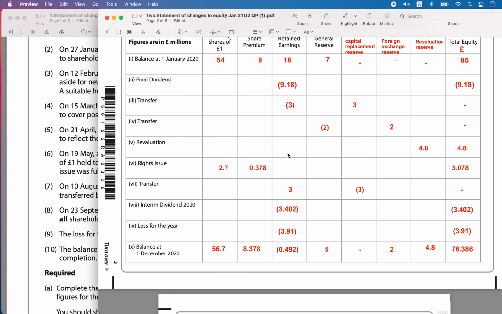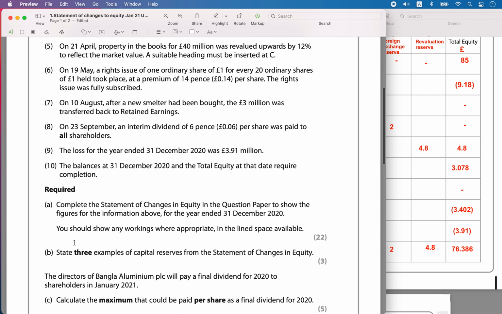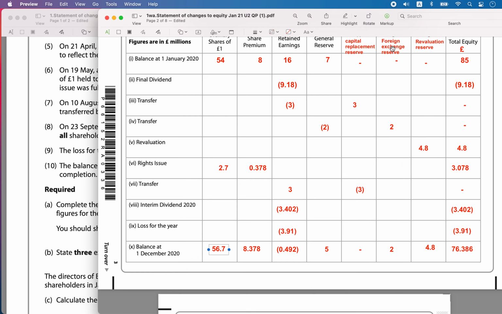So it matches and your statement of changes in equity has been done. This is how you will complete the statement of changes.